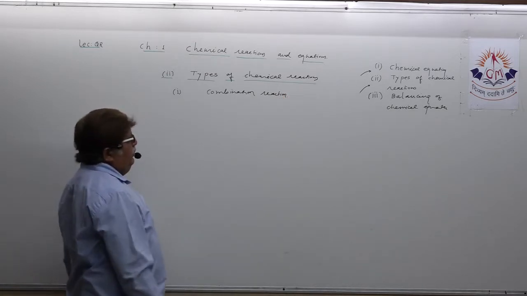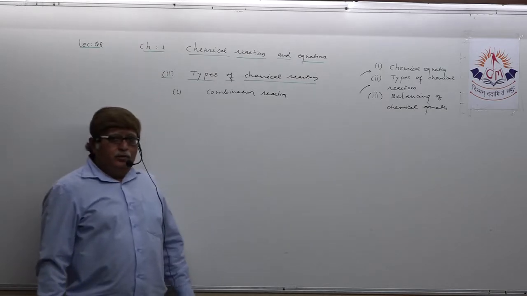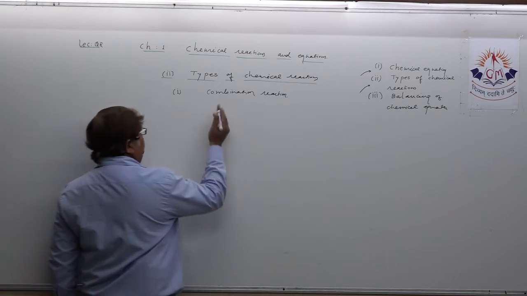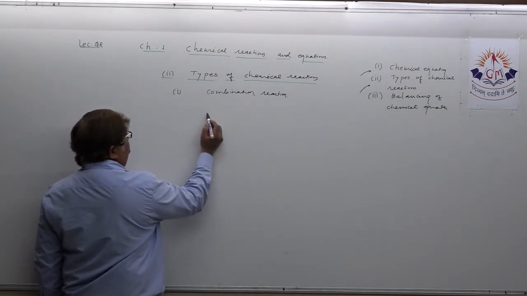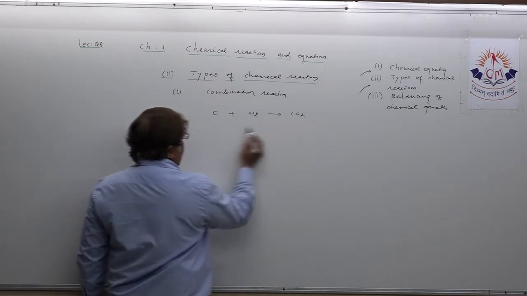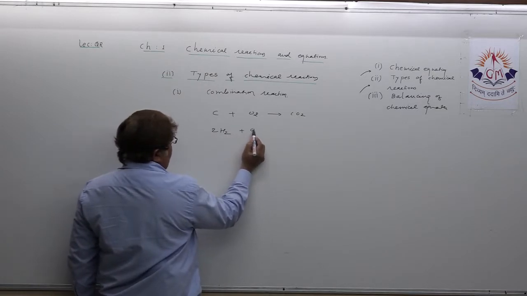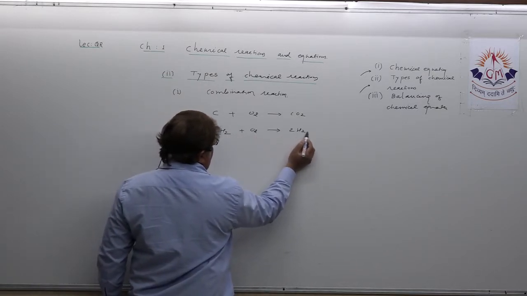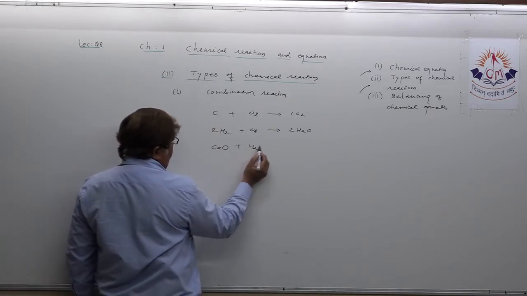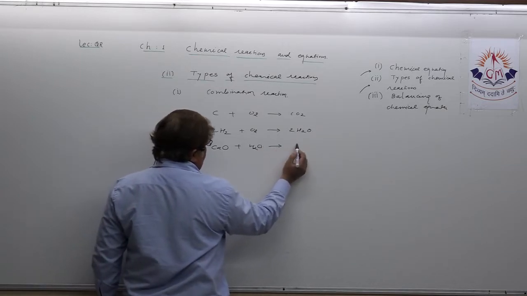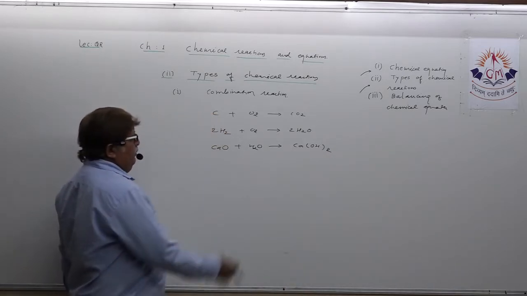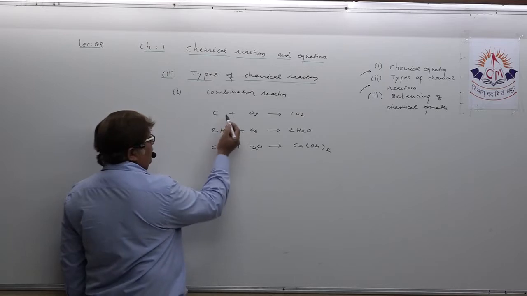What happens in a combination reaction? You all know, and you do not have to just remember it that way. You can produce the same example or some more examples also. Suppose C plus O2 gives CO2. 2H2 plus O2 gives 2H2O. Understand? To mention one more, CaO plus H2O gives Ca(OH)2. Understand? These are all chemical reactions only, right?